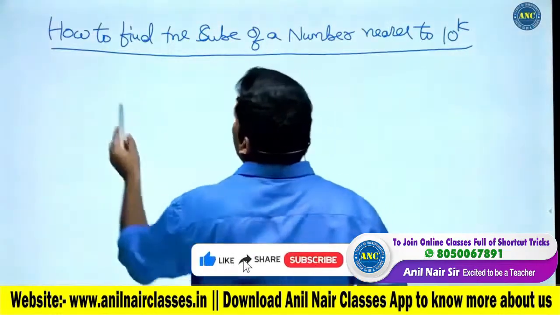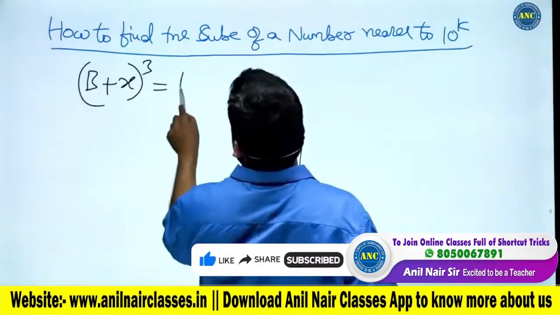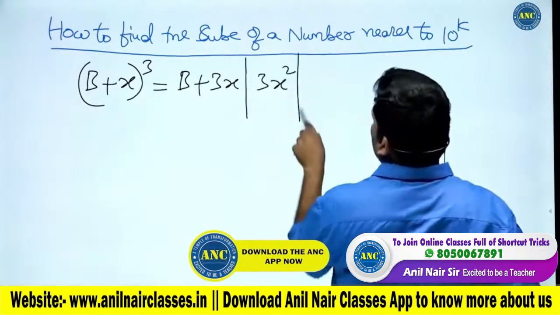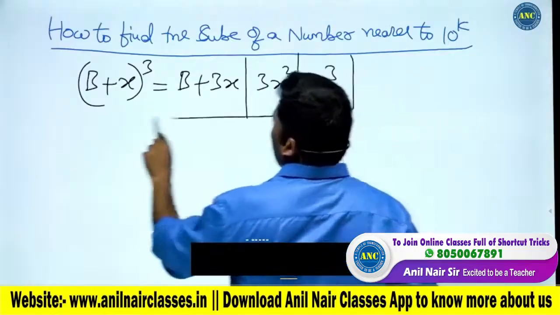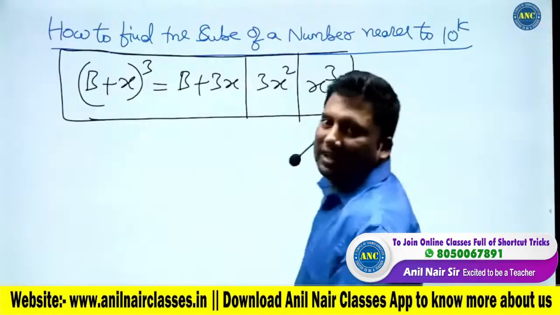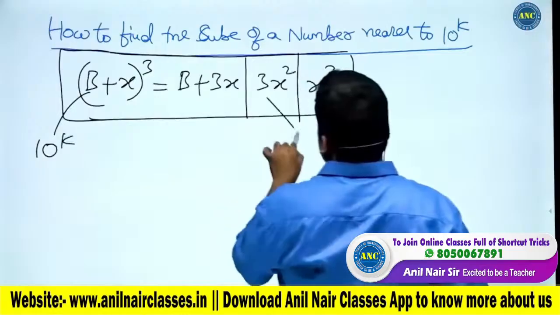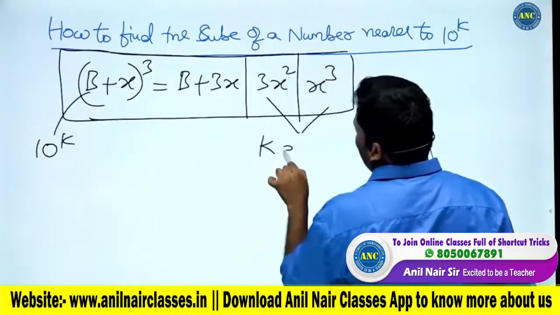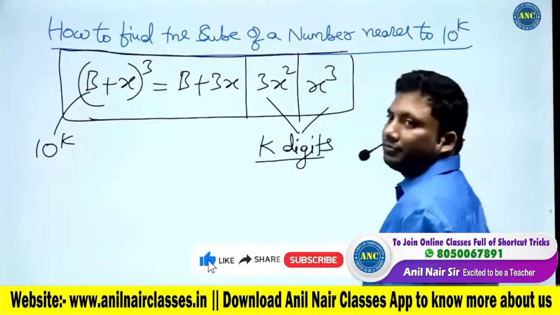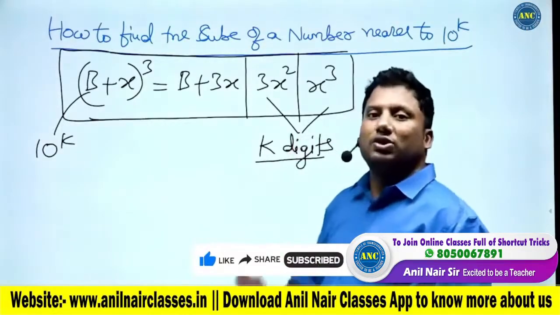Listen carefully and write down the concept. (b plus x) power 3 is b cube, plus 3b square x, plus 3bx square, plus x cube. It is (a plus b) whole cube. The only difference is that b is of the form 10 power k, and the last places should have k digits.